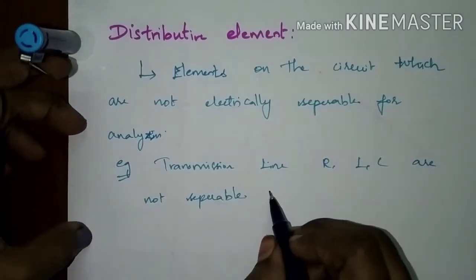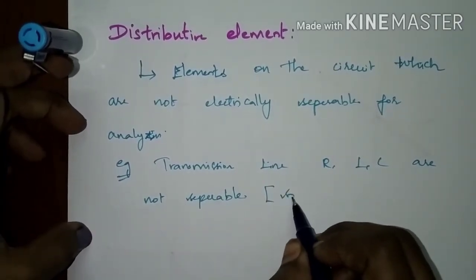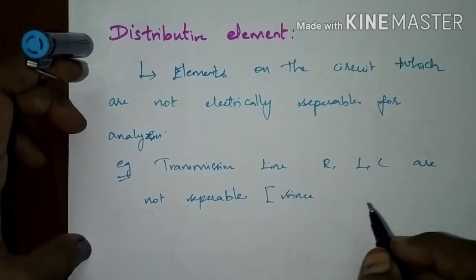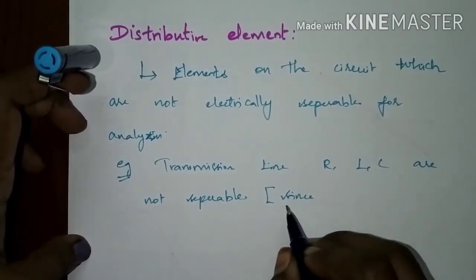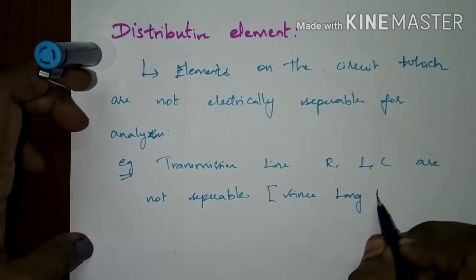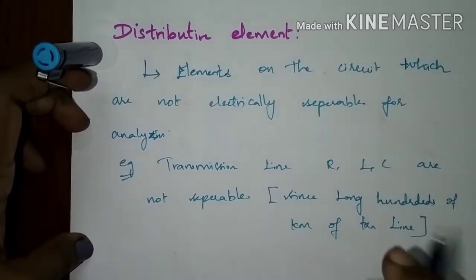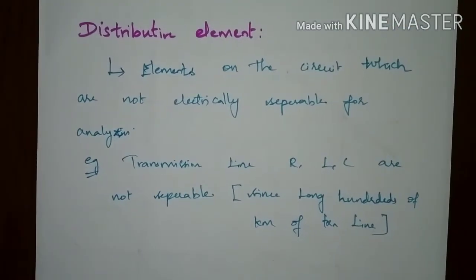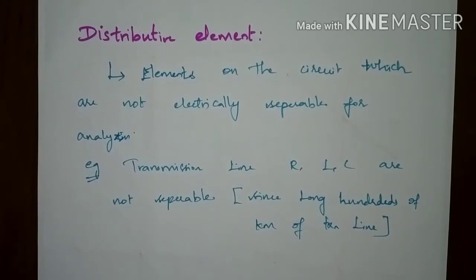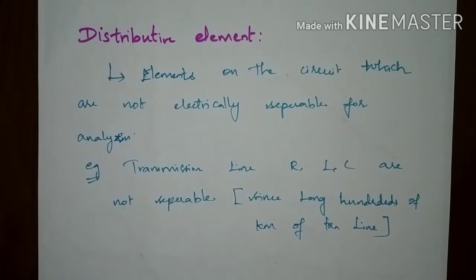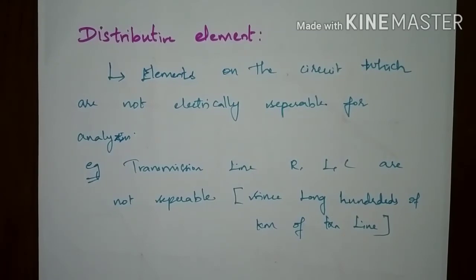Since a transmission line is hundreds of kilometers long, it has bulk resistance, bulk inductance and bulk capacitance. Due to the long transmission line, it is a distributive element. Lumped elements are small in size, whereas distributive elements are bulky in size. Since in a transmission line the resistance, capacitance and inductance extend over kilometers, they cannot be electrically separated. So these are the distributive elements.